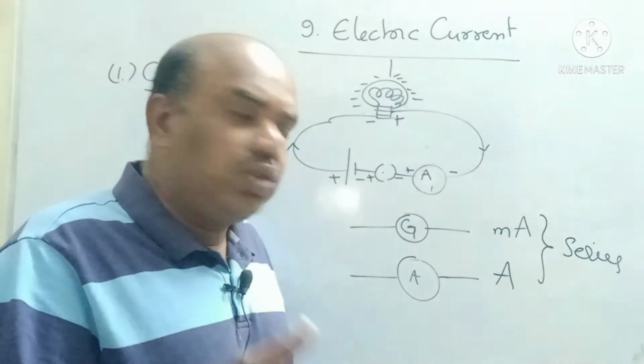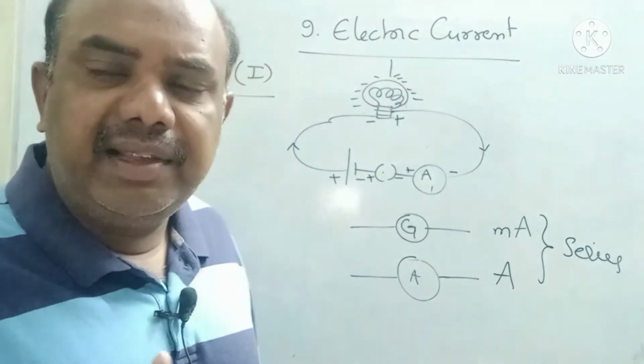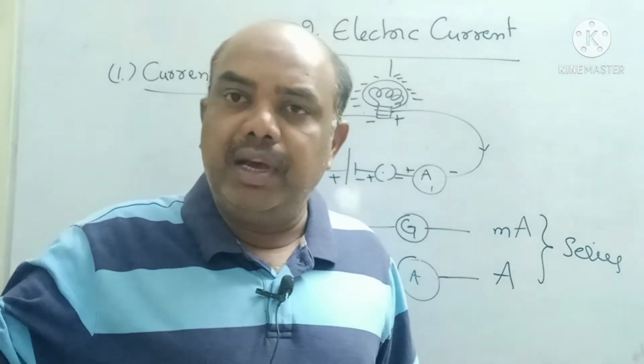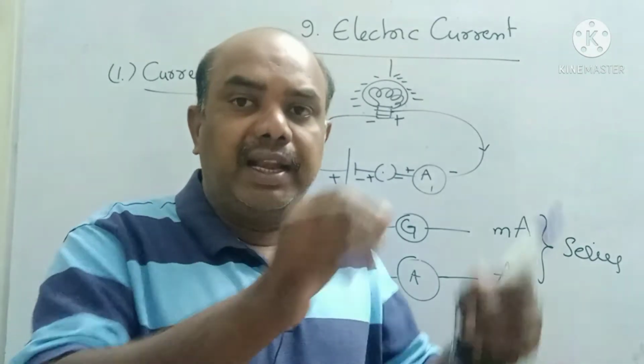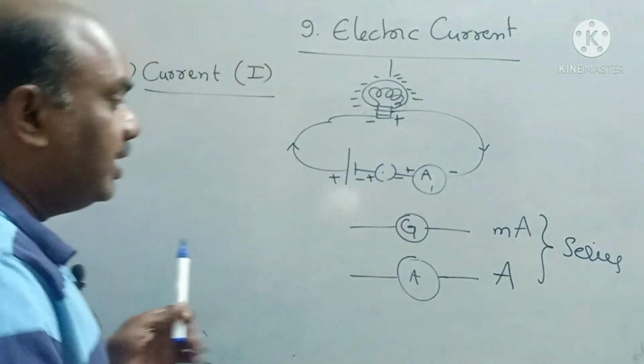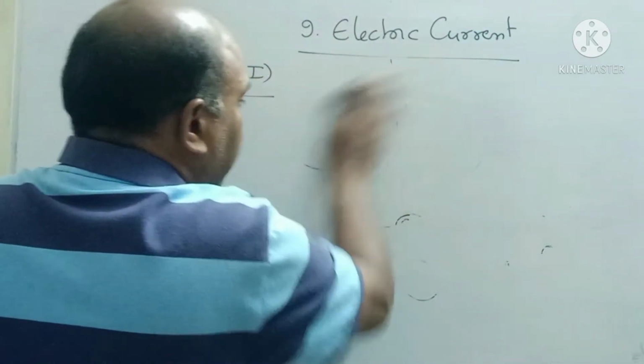This small magnitude of current can be measured with the help of a galvanometer, whereas an ammeter measures very large magnitudes of current. Example, we are using bulbs, fans. If you connect an ammeter, you can measure how much current is going in the circuit. Right. Now, observe, children.